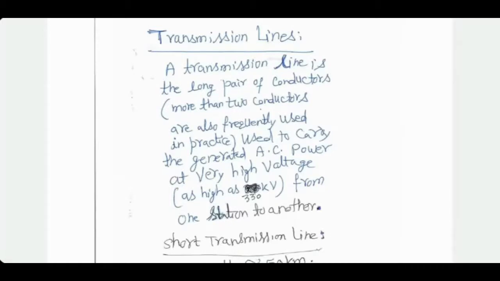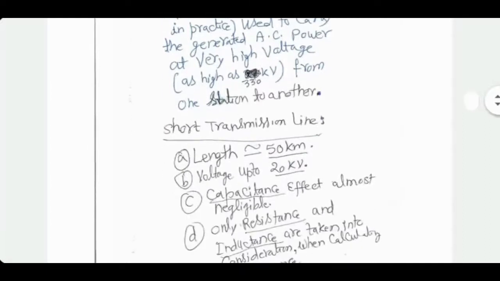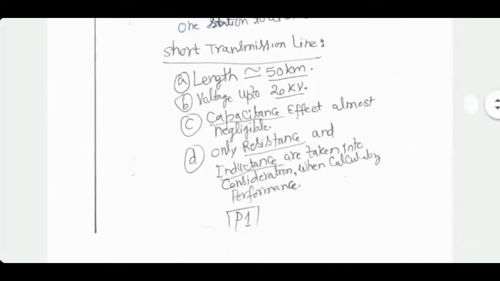Now, transmission lines are defined as short, medium, or long. Short transmission lines typically are 50 kilometers or less. No mathematical proof. These are practical realities. This is a nomenclature based on what we intuitively feel about the line.